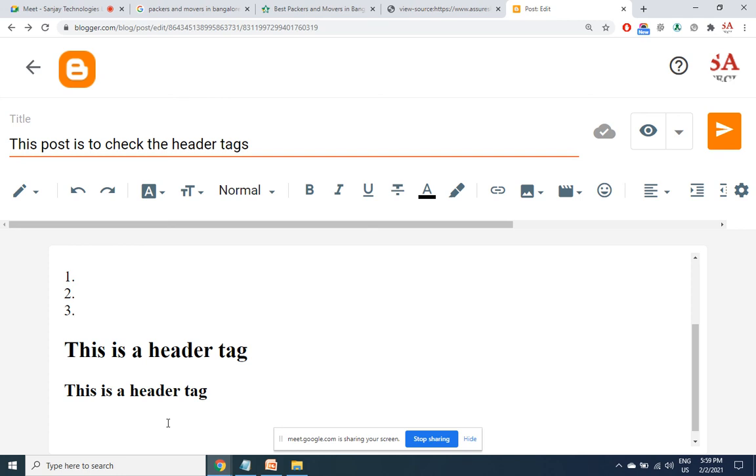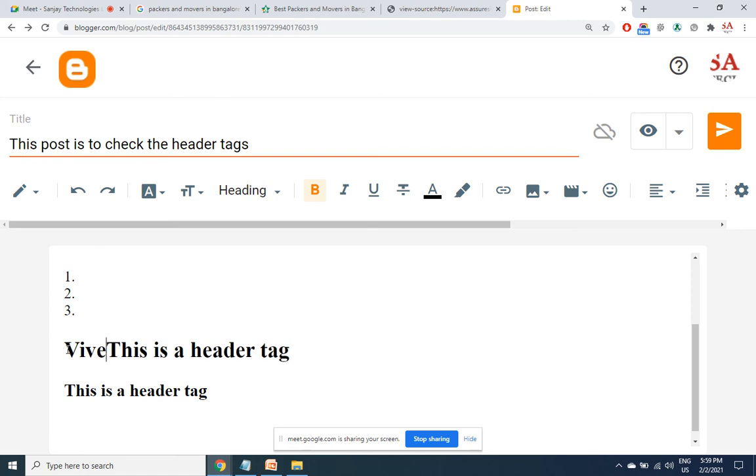But do not make it exactly same. If I have given as Vivekananda inspirational quotes as H1, here I may still have Vivekananda inspirational quote because that is what is my keyword, but with a different extension. Something like this. So make sure that keyword comes.